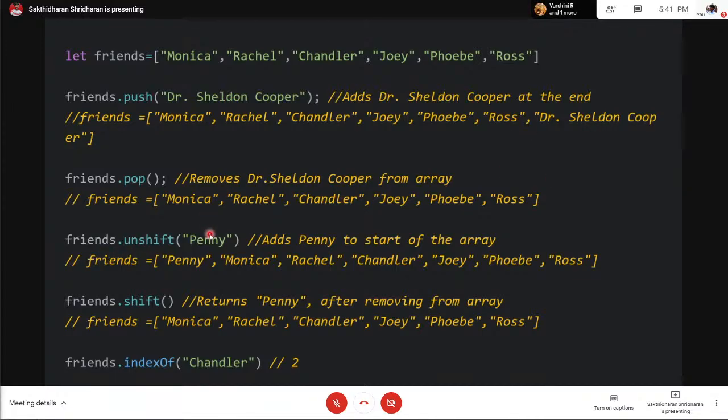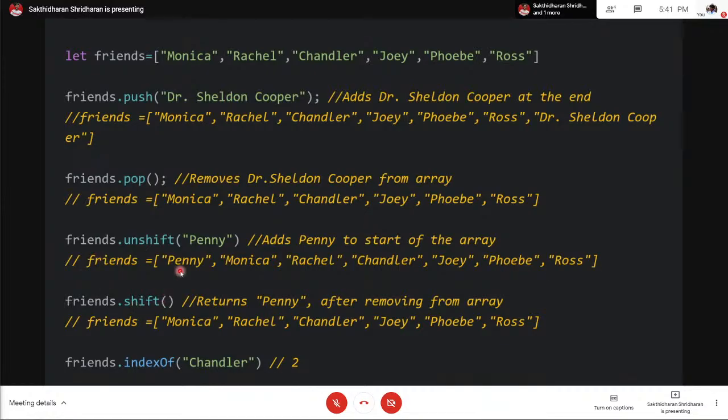Now, if you want to add an element to the front of the array, then use unshift. So if you feel Penny is your friend and you want to add her to the friends, you write friends.unshift and pass whatever element you want to store. So now the new friends list will be Penny, Monica, Rachel, Chandler, Joey, Phoebe, and Ross.